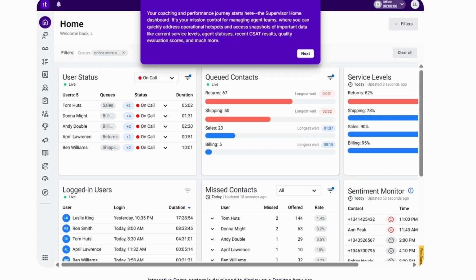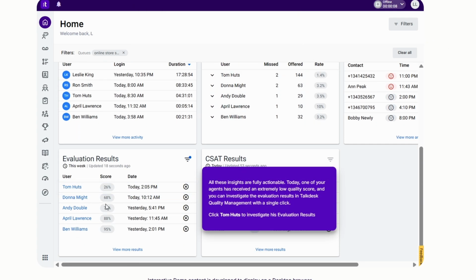I'm going to show you how you can use Talkdesk. Now on Talkdesk here, I'm going to show you how you can coach and perform your journey. Now from here, if you want to tap on here, you can see these are the things, the UI, the home screen that we can see here, right?